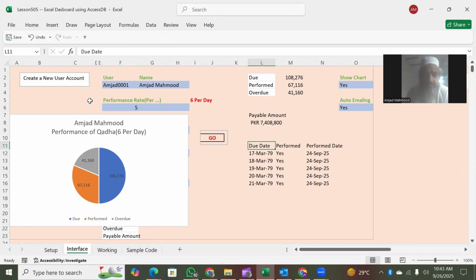So you can use this information for numerous purposes. Like I am using it for my qada salats. Every day I am supposed to perform 6 prayers per day. And if I do not perform on one day, the next day it is the six of that day and the six of the previous day, so that means 12, and it keeps on mounting. The overdue status keeps on increasing, and so this is a tool which Muslim fellows can use for their own purposes to keep track of their outstanding dues.